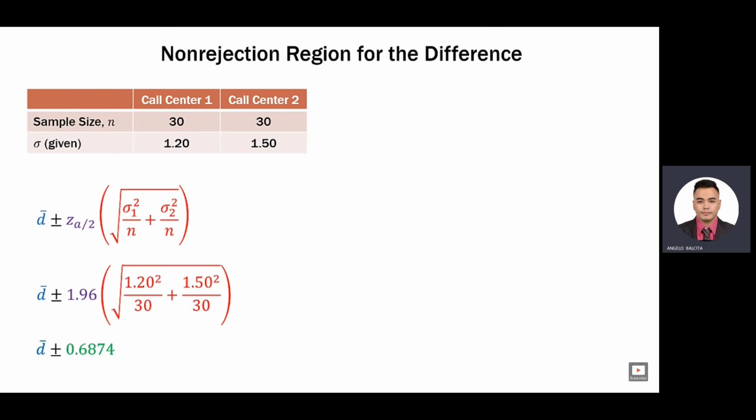For the standard error calculation, we just substitute the numbers we have at the top into the formula down here towards the bottom. Now, when we do all that math out, we have an interval estimate that is d bar plus or minus 0.6874 minutes. Because remember, our estimate here is in minutes.